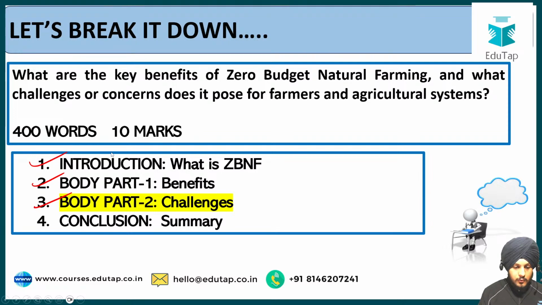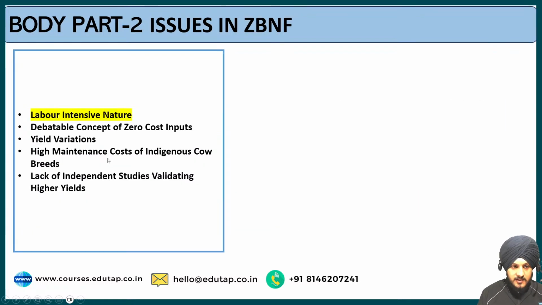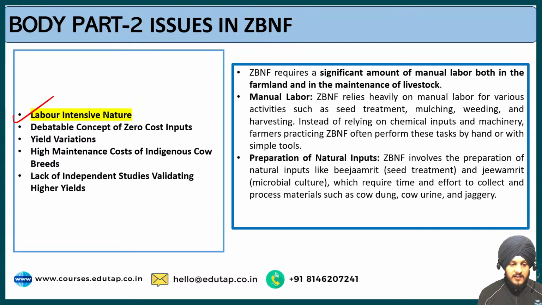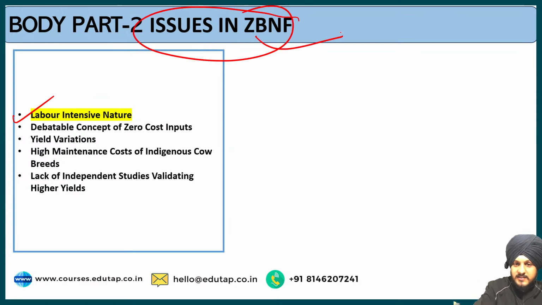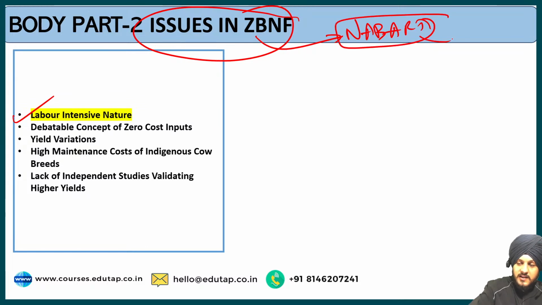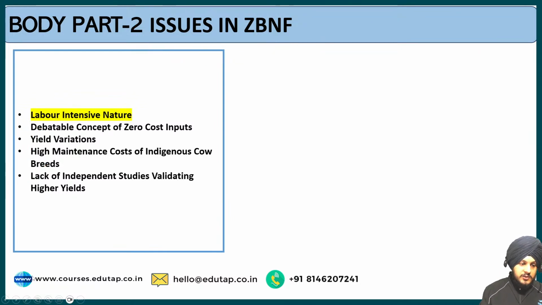So the next part is regarding the issues related to zero budget natural farming. The first point is regarding the labor intensive nature. So when we talk about zero budget natural farming, these are the issues that I have highlighted. These are the issues that were used by the NABARD in its research paper, the news that I have discussed with you. So all the issues were discussed in that research paper only. So we are going to understand it one by one. The first is the labor intensive nature of zero budget natural farming.